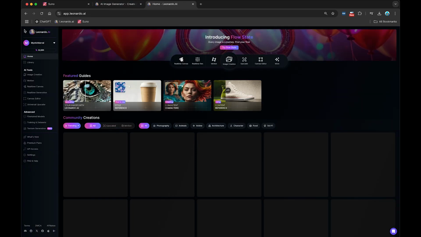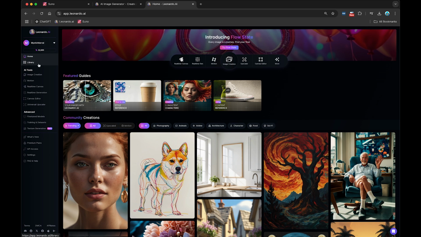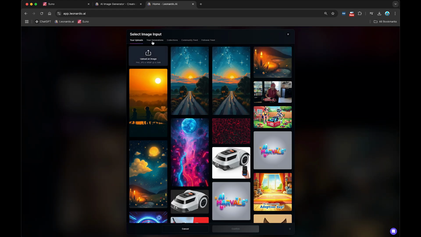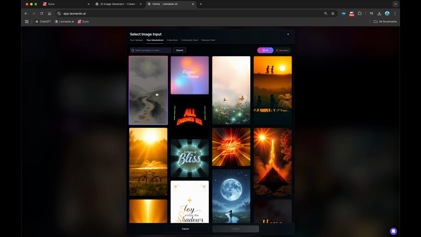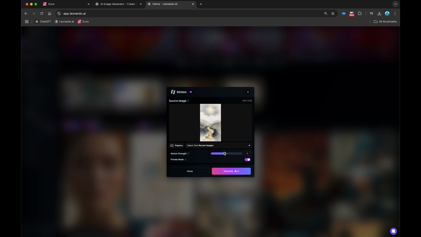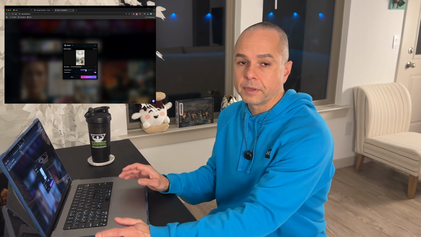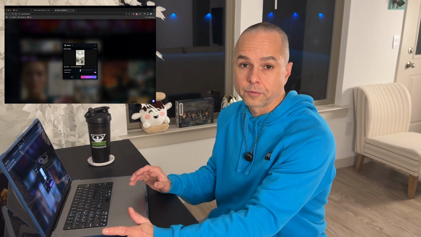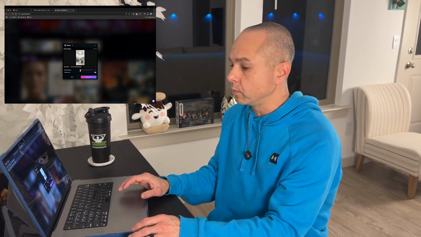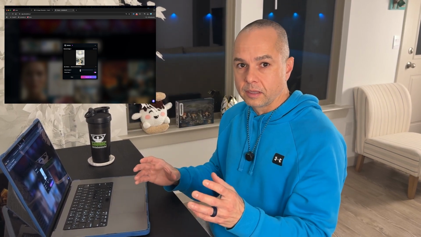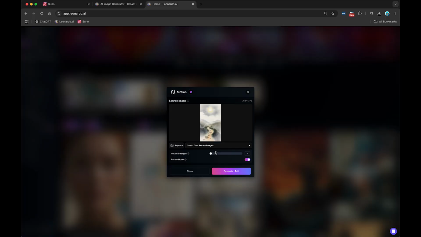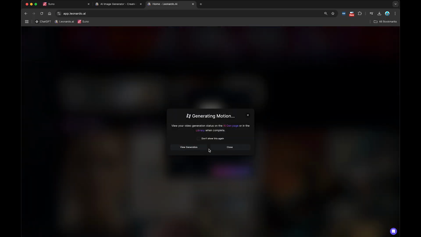So to animate it, in here, Leonardo has a section called motion. And if I go into motion, I just select the image that we just prompted, and I tell it the motion strength. Now, depending on what you're working with, you're gonna wanna slide this up or down. In general, for what we're doing, we don't want a lot of motion. We just want a little bit of motion on the image so it doesn't look like you're looking at a picture. It looks like something's moving. So usually on 1 will give us a nice generation.